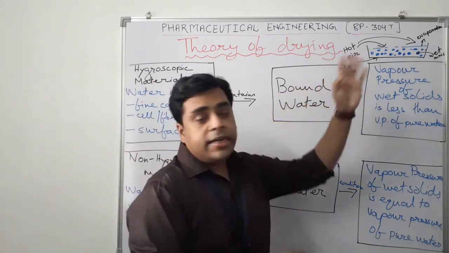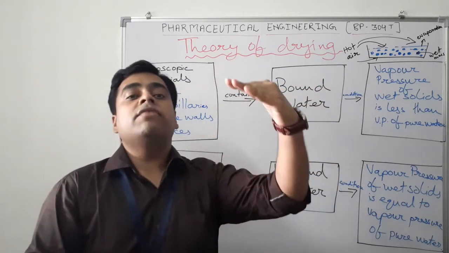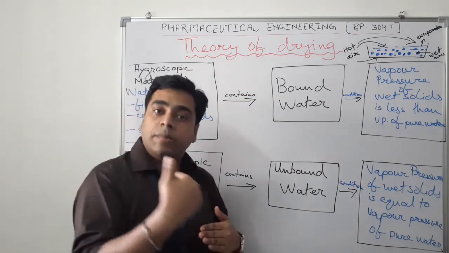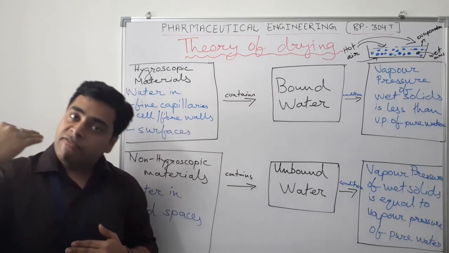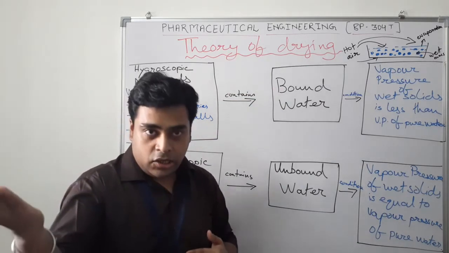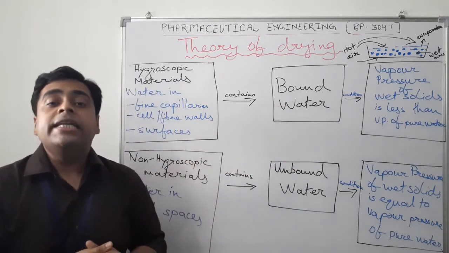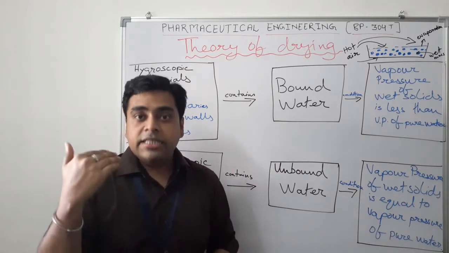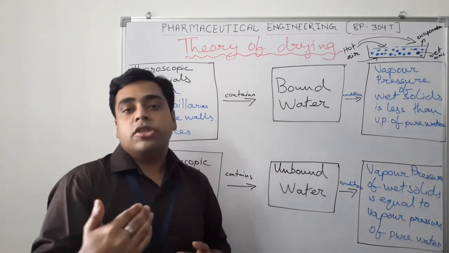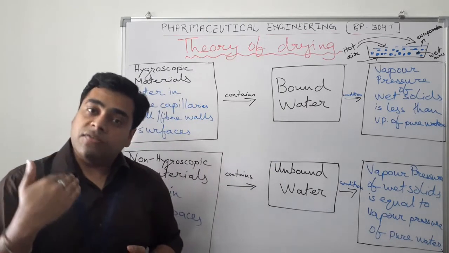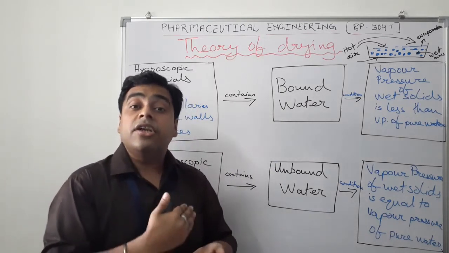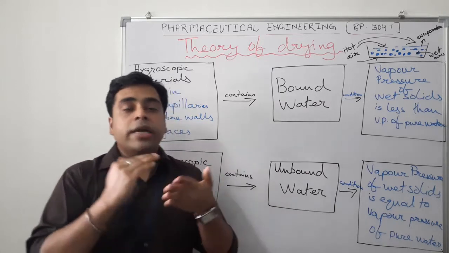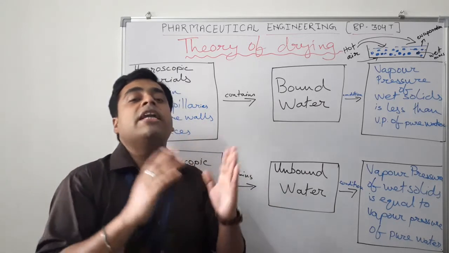So we have to circulate hot air throughout the different layers of the solid, and the moisture we have to eliminate or evaporate. The moisture at the different spaces should come to the surface, and from the surface it should vaporize. This drying process involves two types of transfer: heat transfer as well as mass transfer, because heat energy is required to attain the latent heat of vaporization.